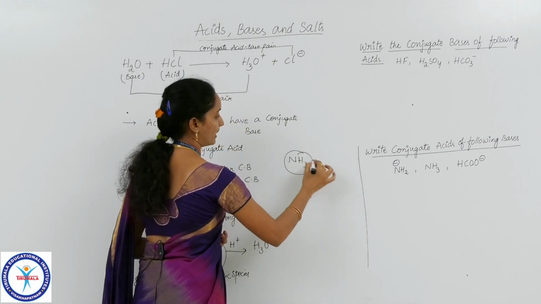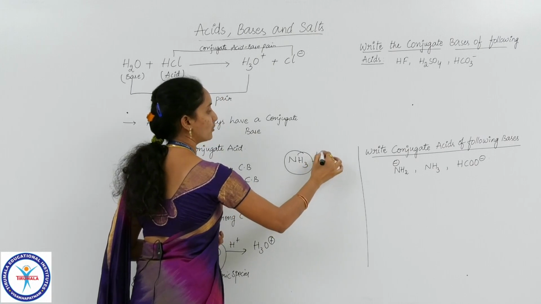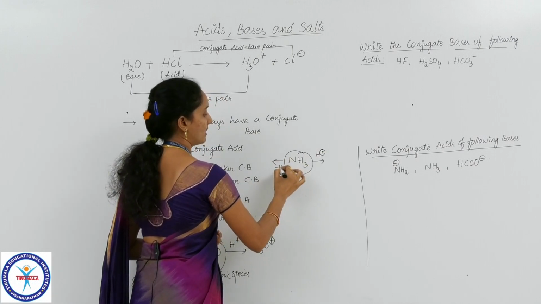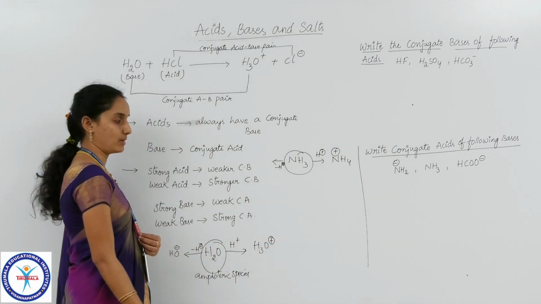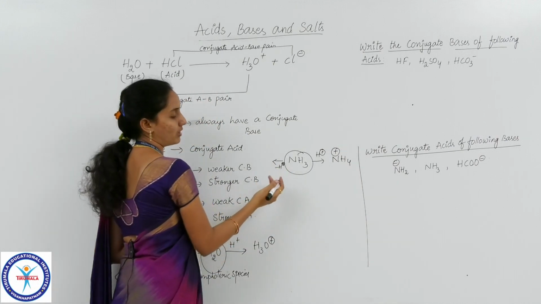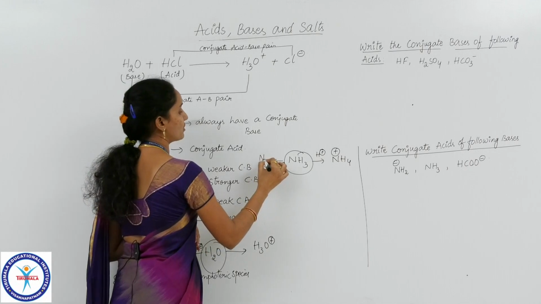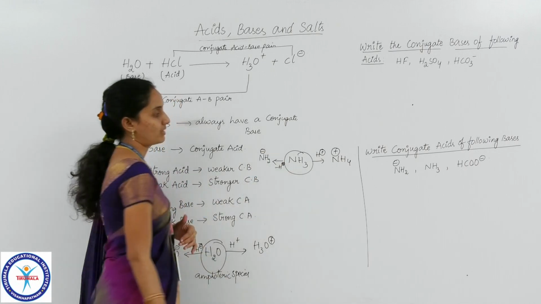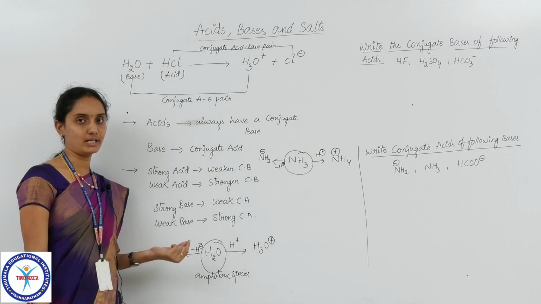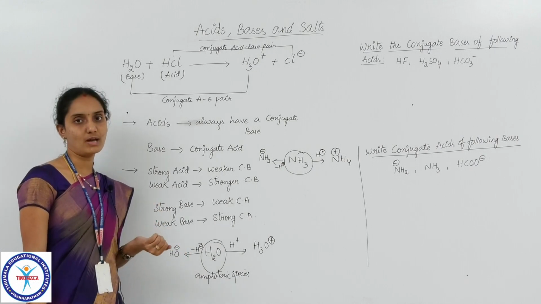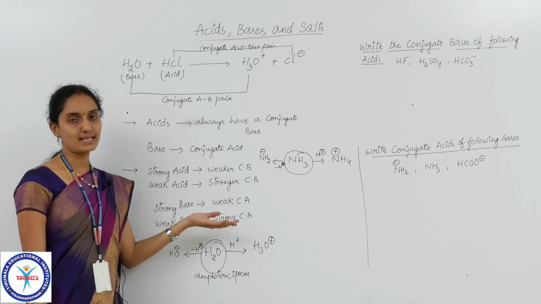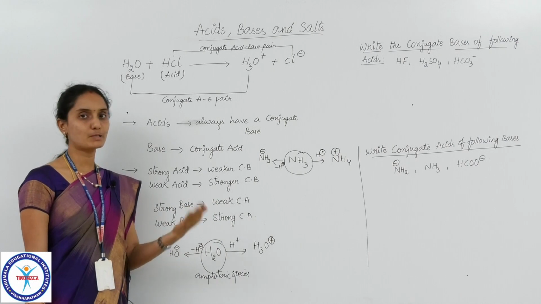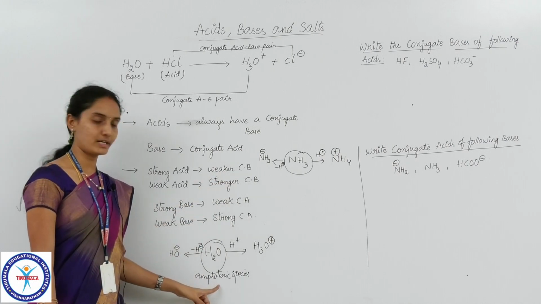Ammonia is also amphoteric in nature. It has both the tendency to accept a proton as well as to donate a proton. By accepting a proton, it converts into NH4 plus ion, that is the ammonium ion, and by donating a proton, it changes to NH2 minus ion. So ammonia also has this amphoteric character, and many other ions also have it. I have given you only 2 examples here, but many other species also exhibit this amphoteric nature.